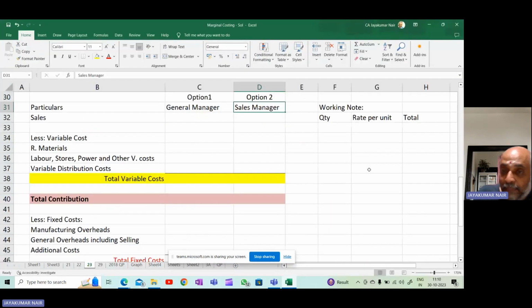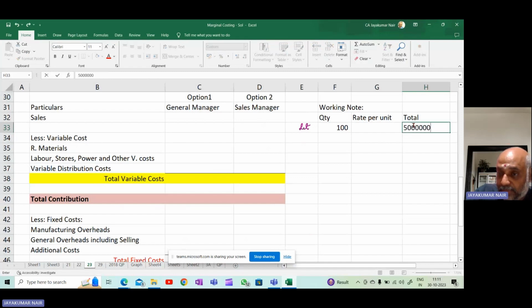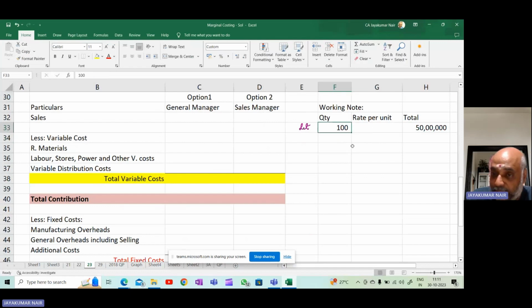So I am making one assumption here. Let the number of units sold be 100, and I know my total sales is 50 lakhs.